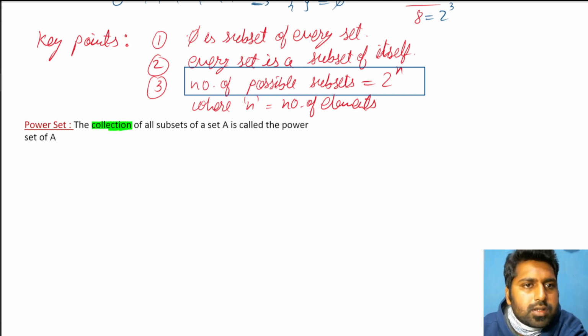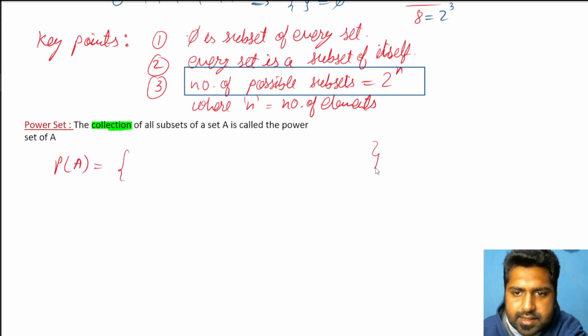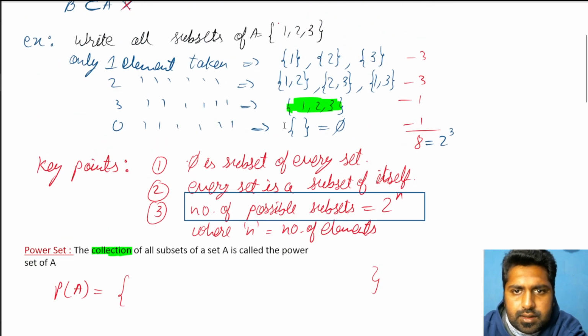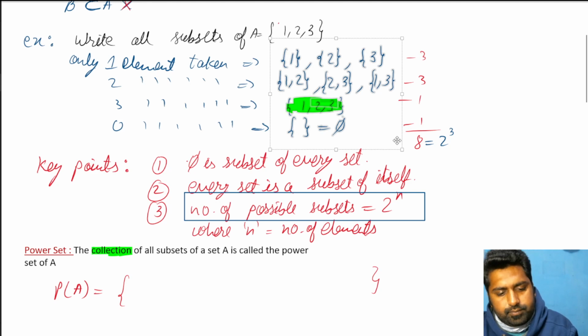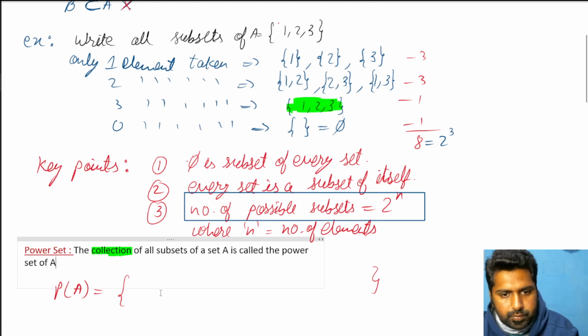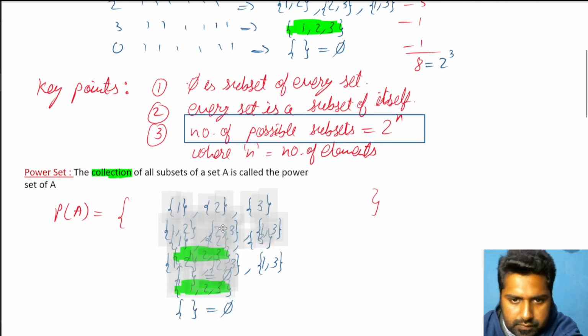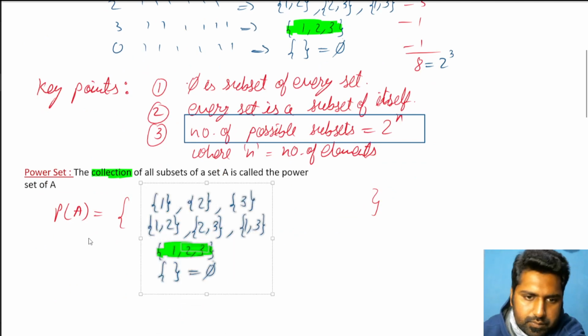Okay. So it is usually represented by P of A. If you're talking about set A, and if you're talking about set B, then P of B. Okay. So it is a collection, so it is also a set. So we have to place curly brackets, and what we have to write inside it is all the possible subsets. I have to place these possible subsets inside here. Okay.